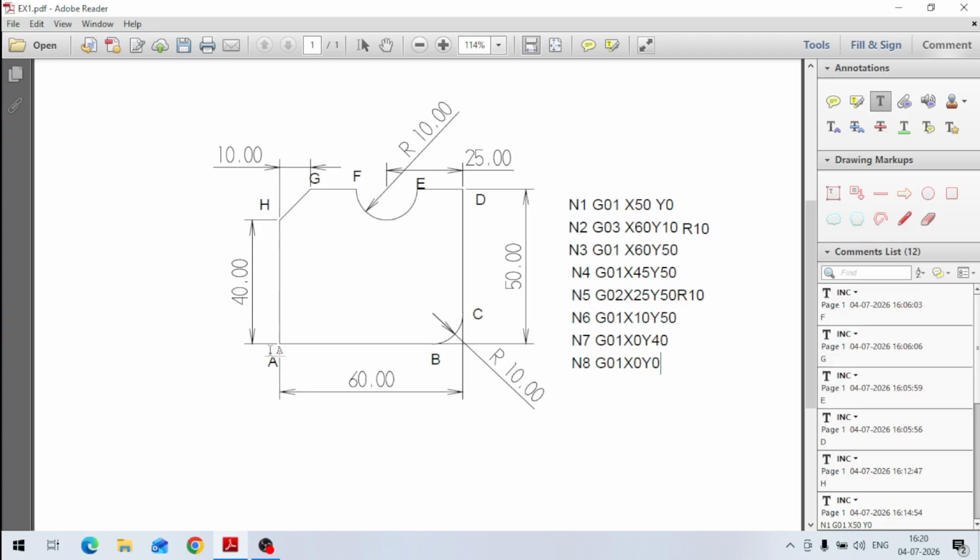Now, because our tool is at this point, what I have to do is N9. Because some depth was there, I was cutting this profile. We have to go to some Z position, say G01 Z50.